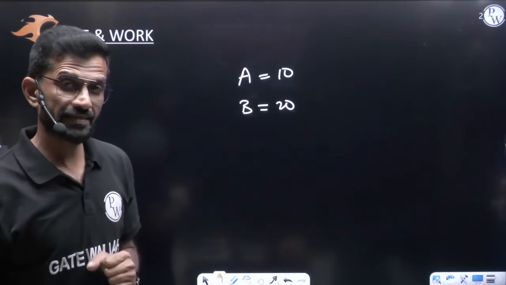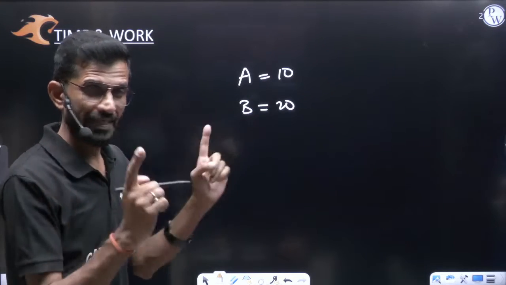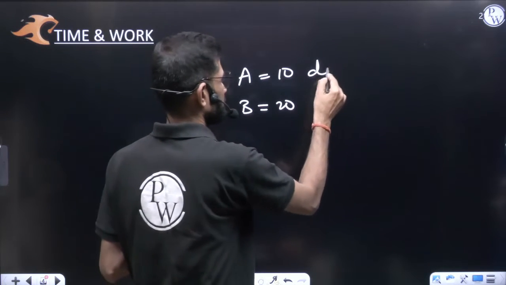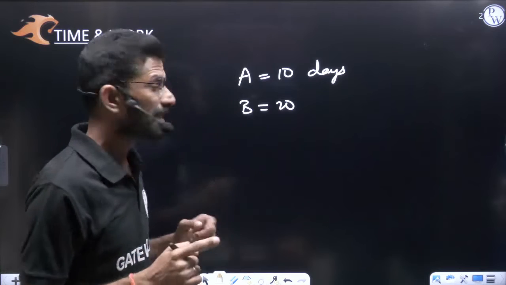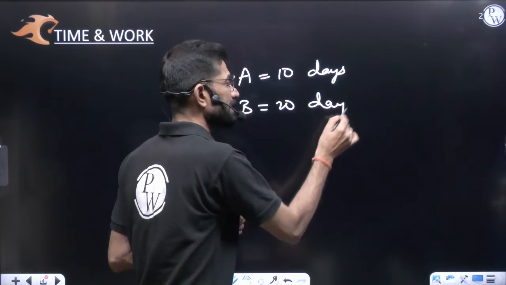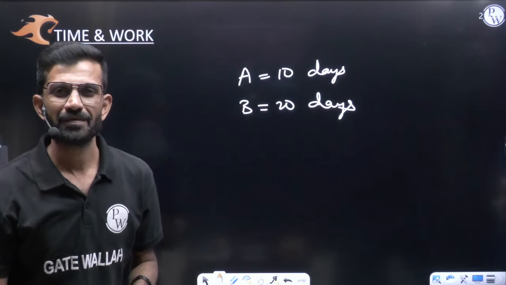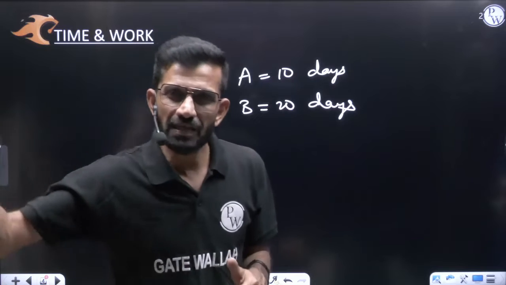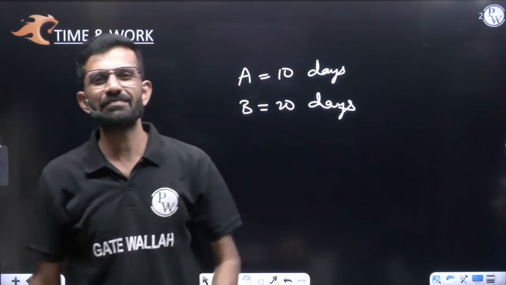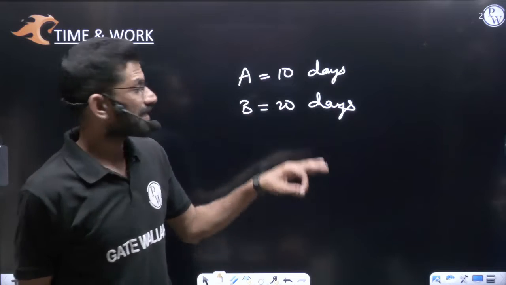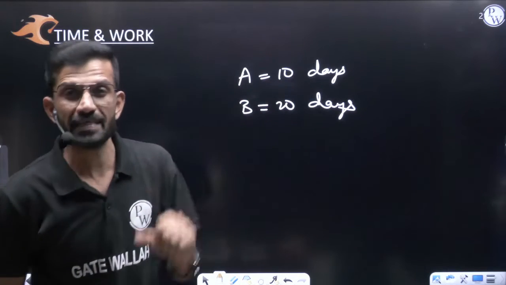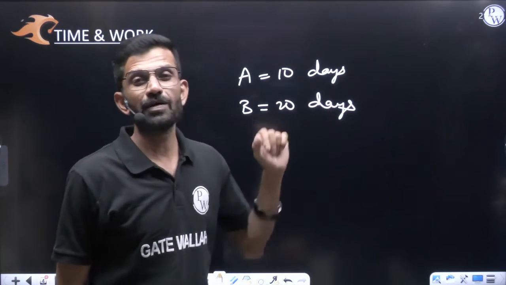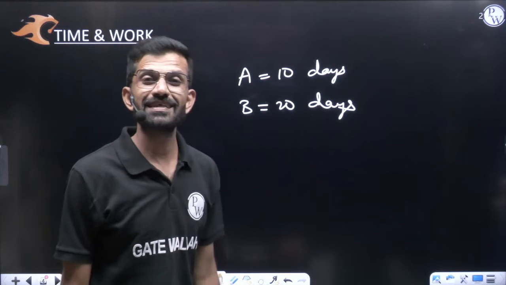But if I say A can paint this room, painting this room is a work, A can paint this room in 10 days. A alone can paint this room in 10 days, whereas B alone can paint this room in 20 days, then together they will paint it. Here you cannot say 30 days. Because A paints this room in 10 days, if someone comes and helps A, he will not even take 10 days. Our answer will be less than these two values when both are working, and less than these two, the smaller value is 10, so our answer will be less than 10 when both are working. So, my dear friend, this is an inverse proportion.